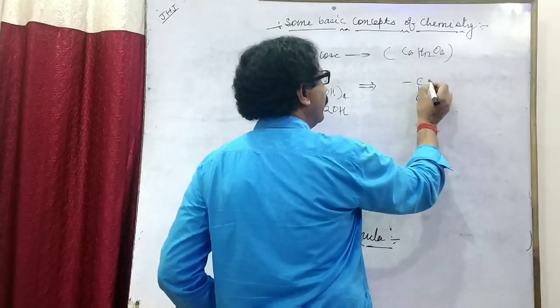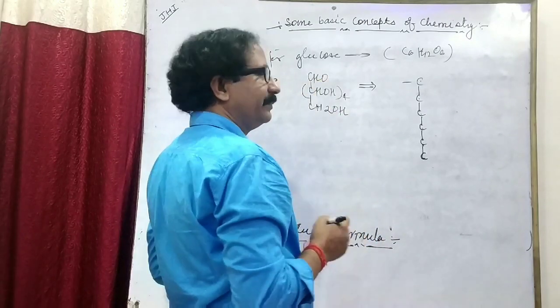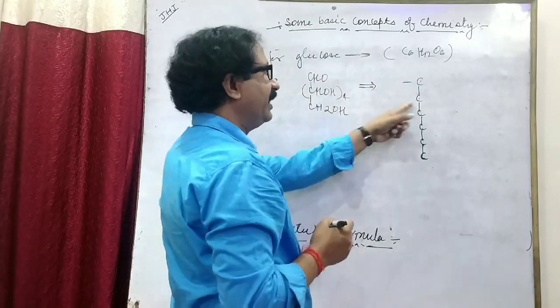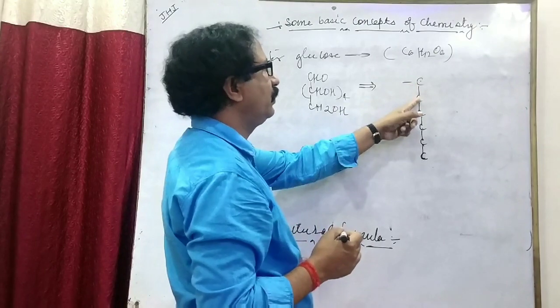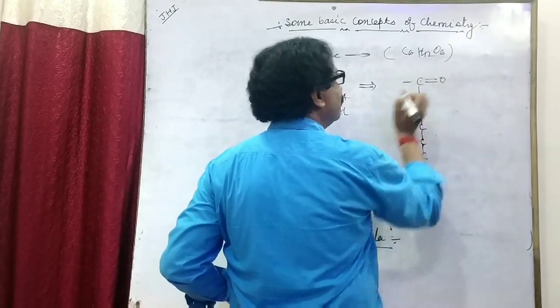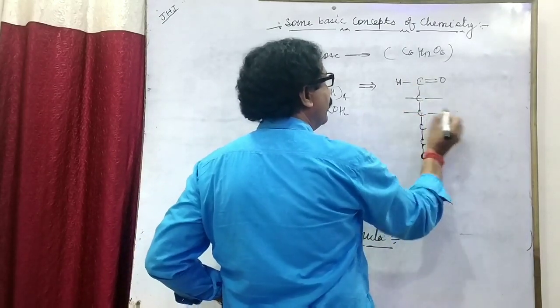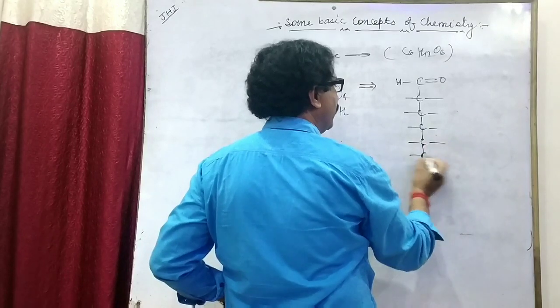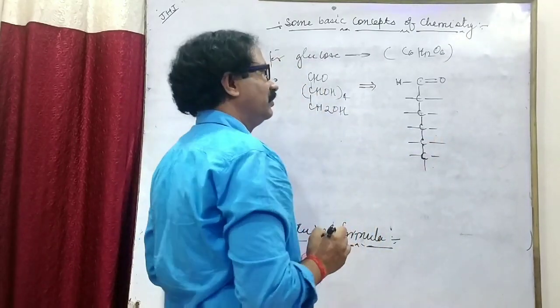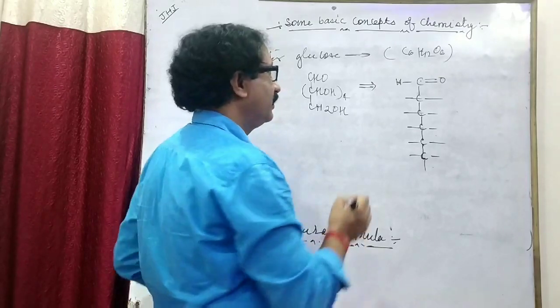Okay? See here. First carbon atom, second carbon, there are 6 carbon atoms: 1, 2, 3, 4, 5, 6. Clear? Because you know well, in each and every compound, carbon has 4 valencies.